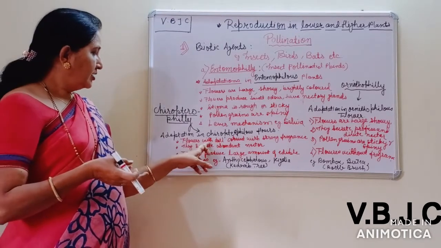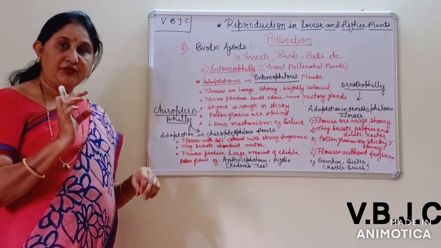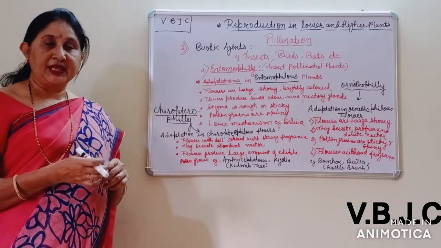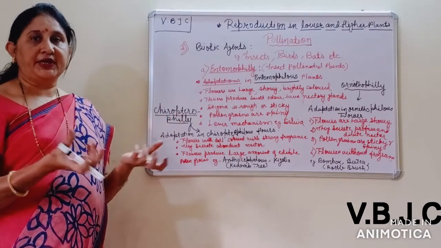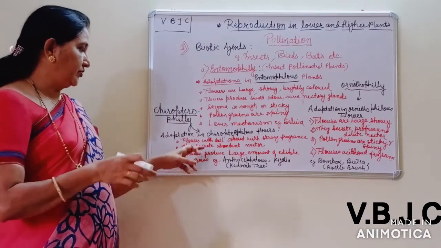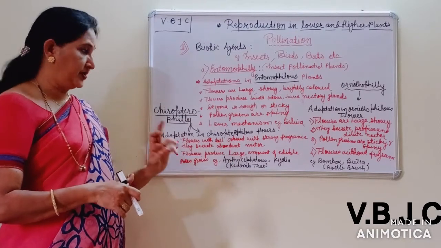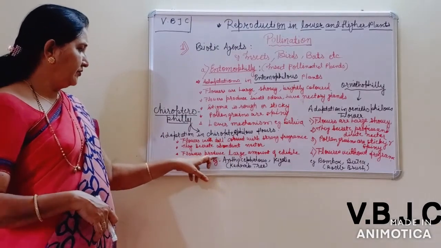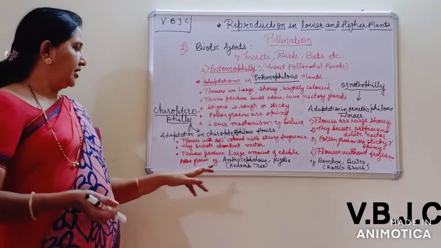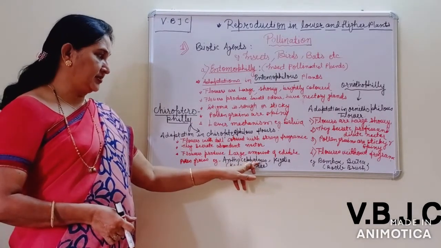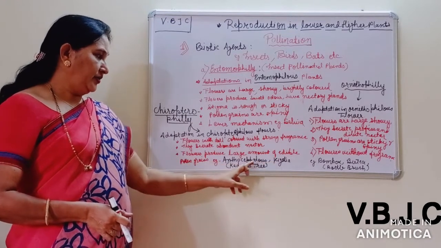And the petals of the flowers are so sturdy. That's why the bat holds on to the petals of the flower easily due to the sturdiness of the flower. The flower produces a large amount of edible pollen grains also. And examples are Anthocephalus and Kigelia.